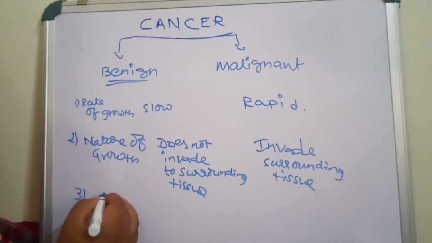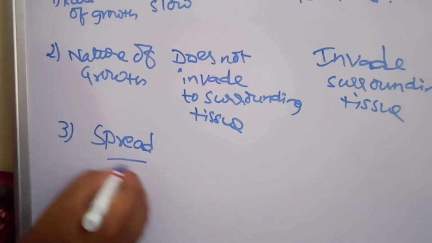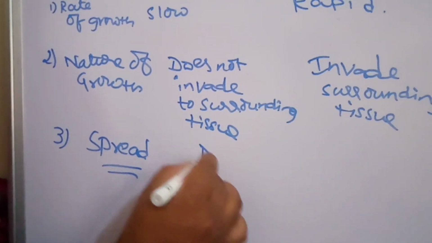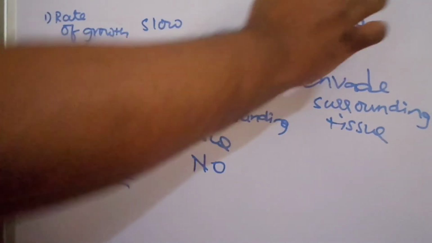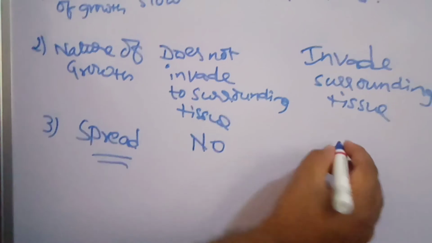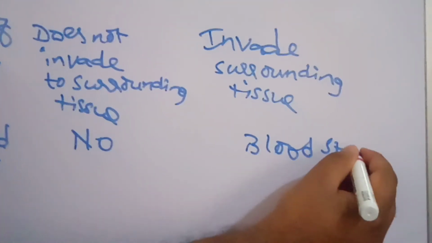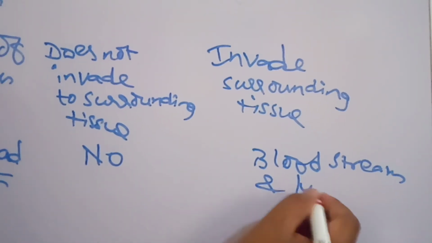The third one is spread. How do they spread? Will benign cancer spread? No, it will not spread. Will malignant cancer spread? Yes, it will spread through the bloodstream and the lymphatic system.